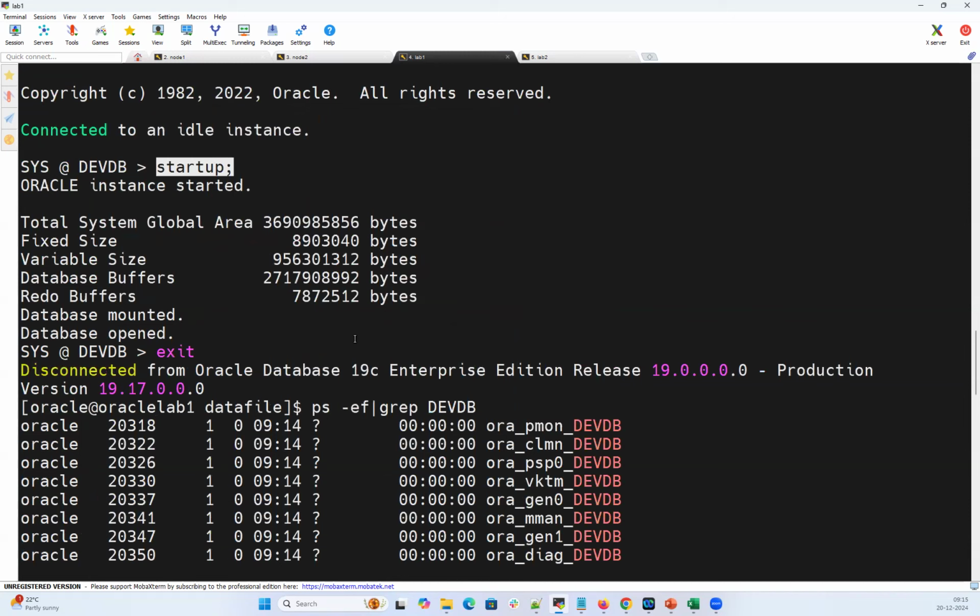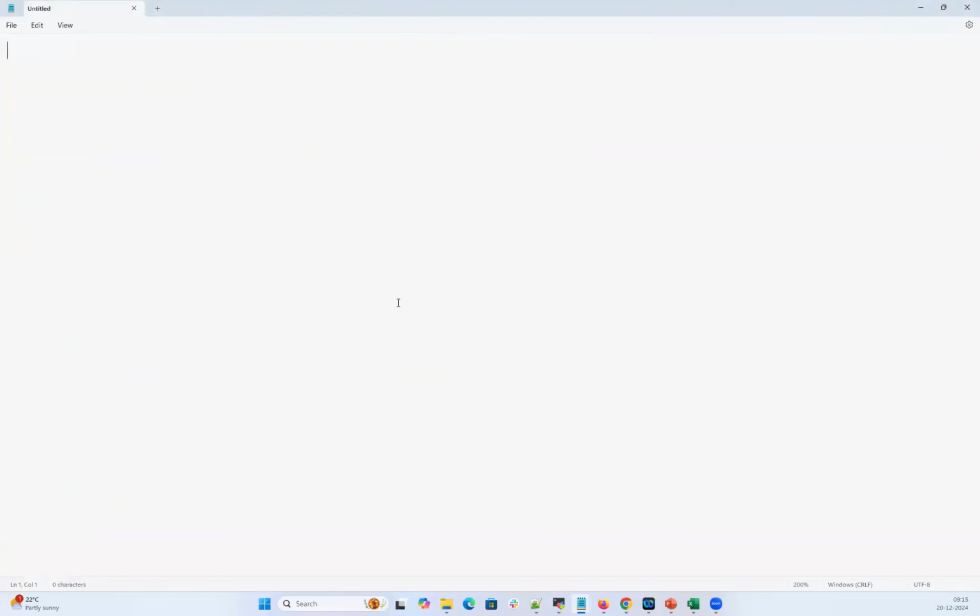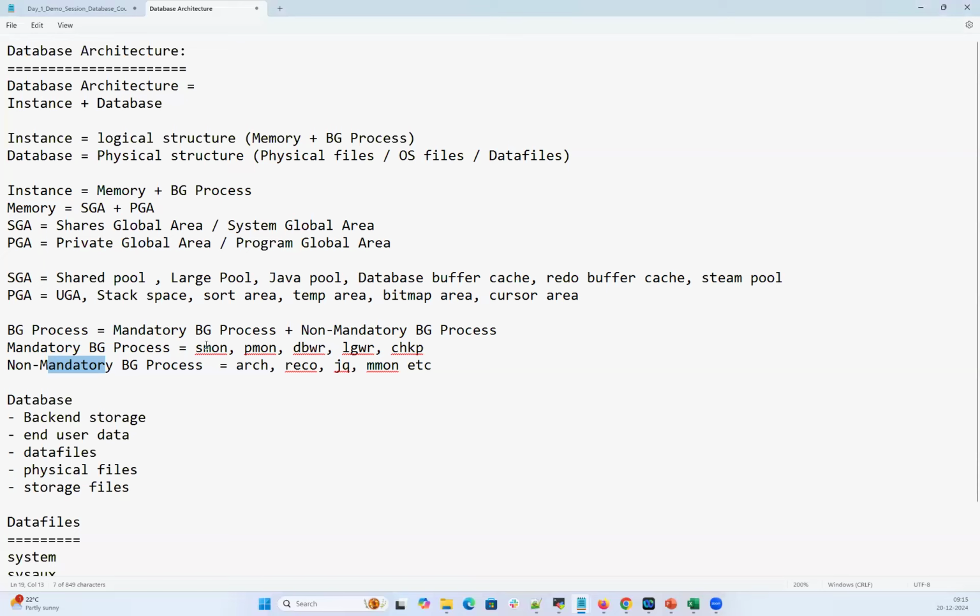Okay, one more thing. What are the mandatory components, the primary components? How can we know about that? These are the only mandatory background processes which are needed for your instance operations. If any of these background processes are killed, your instance will go down.